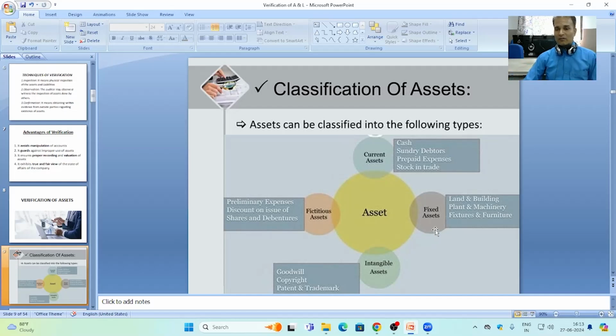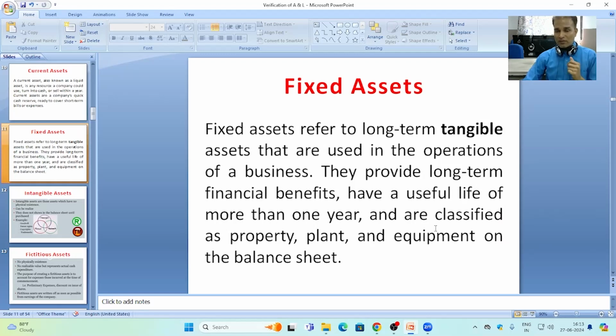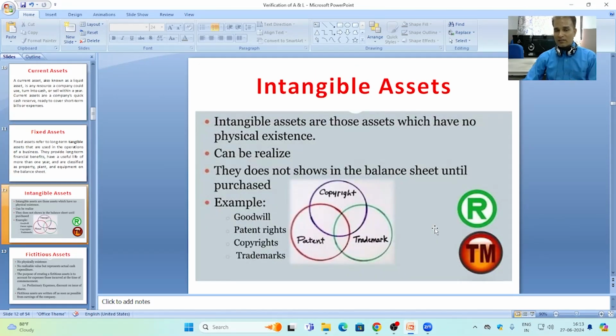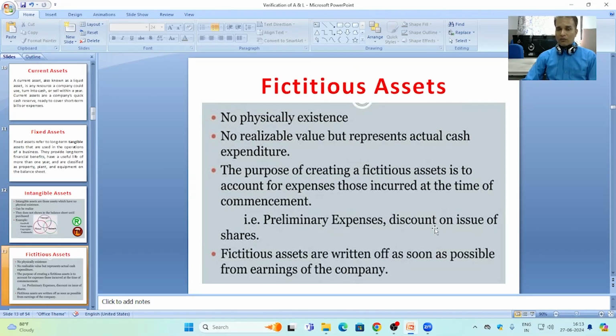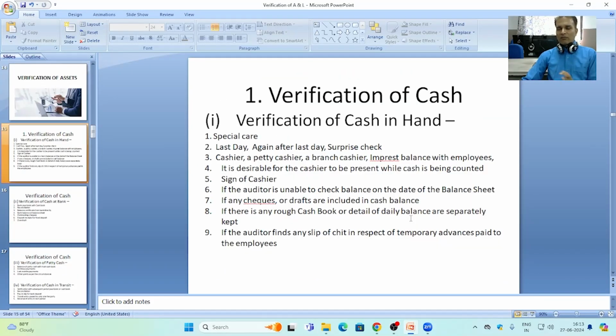So current assets, fixed assets, intangible assets and fictitious assets we have discussed as the base for the verification of assets. Then we start various assets one by one under the process of verification.